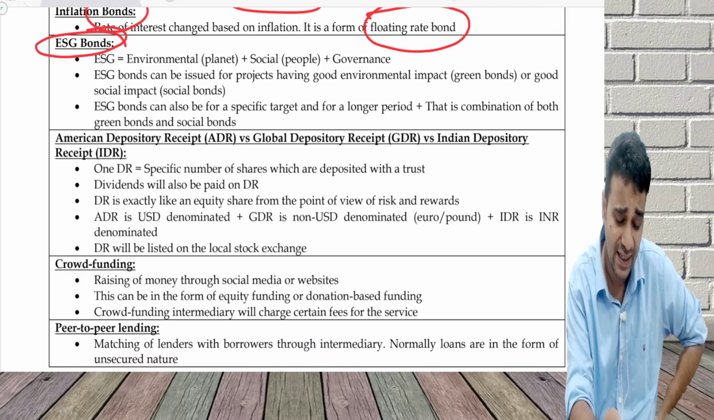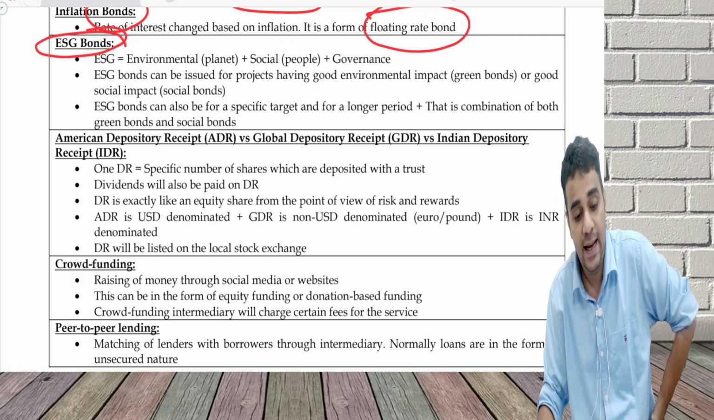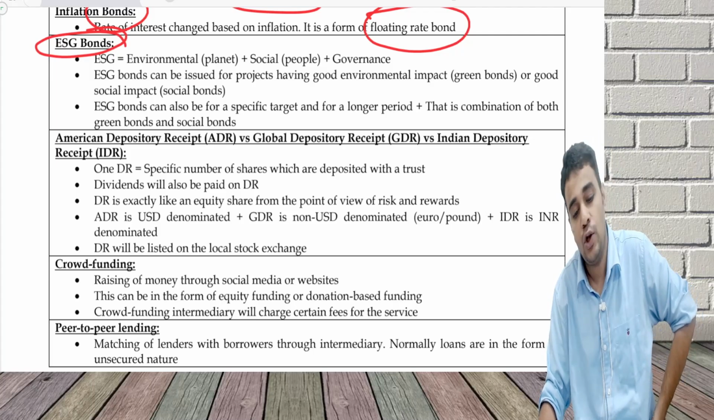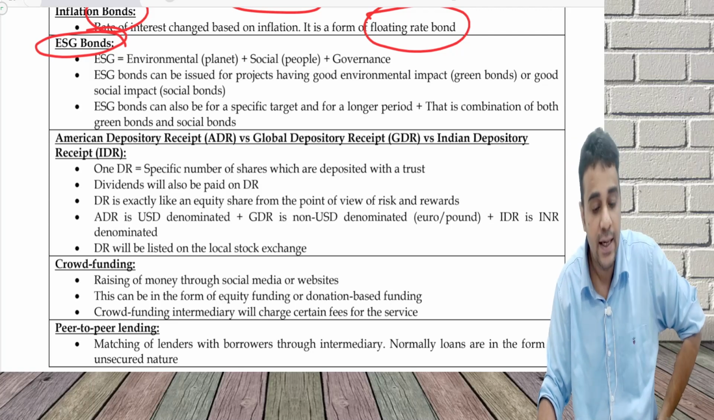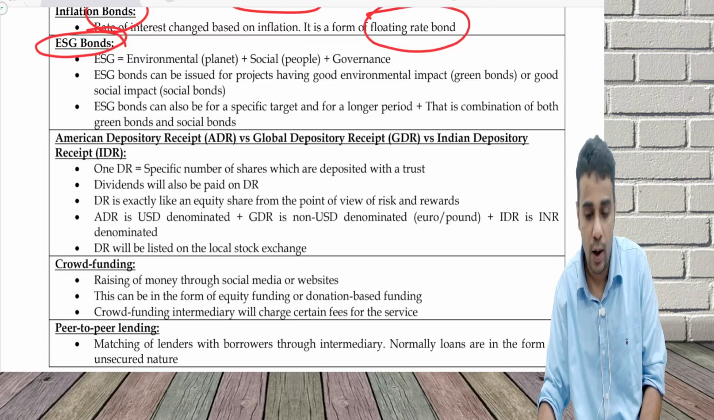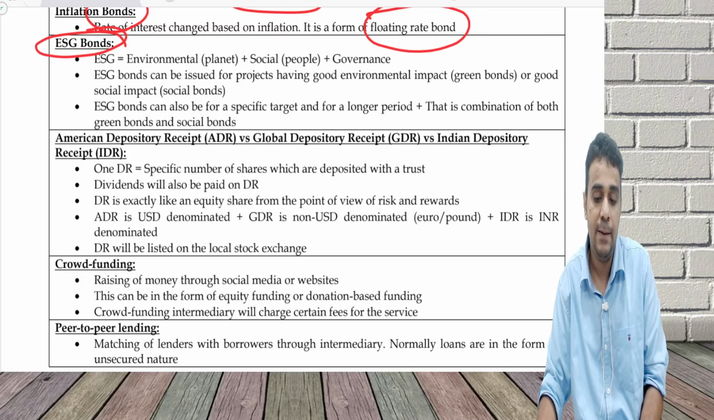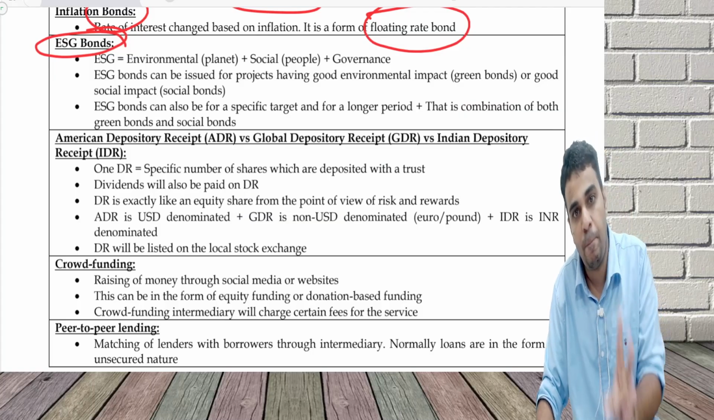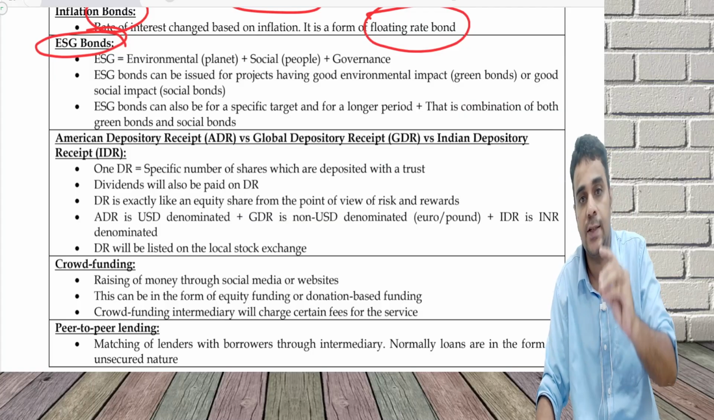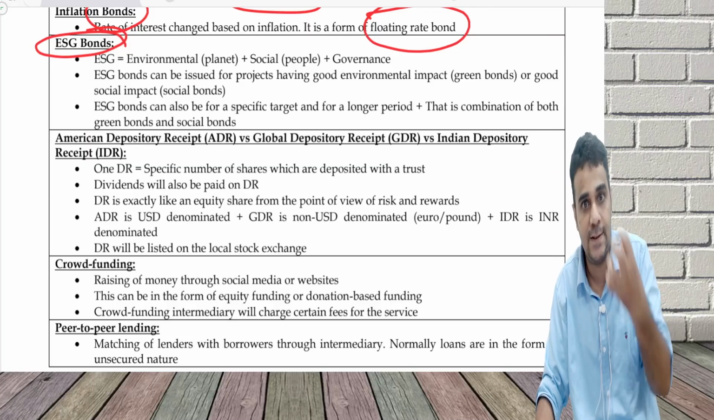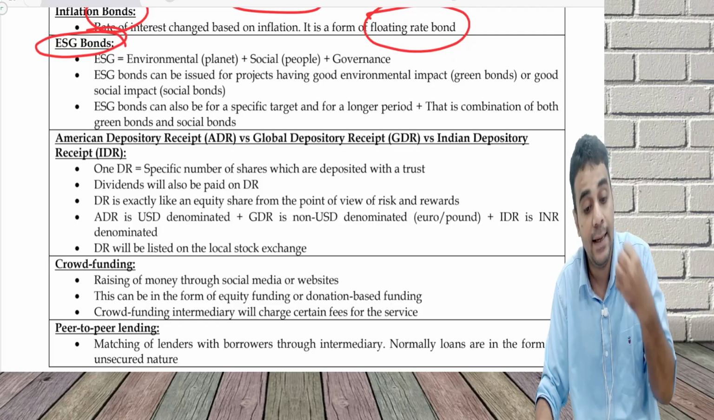Now comes another category, ESG bonds: environmental, social, and governance bonds. They are also called green bonds or good bonds or social bonds. ESG bonds, this is basically a category which is growing a lot in the practical world. ESG basically ensures that I focus on people, I focus on planet, I also focus on profit. This is called the 3P framework. People is taking care of employees and society, planet is taking care of the environment.